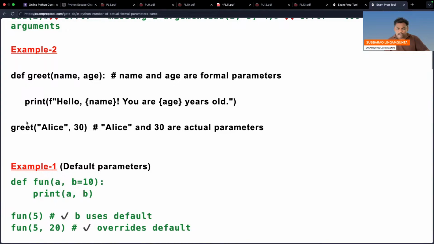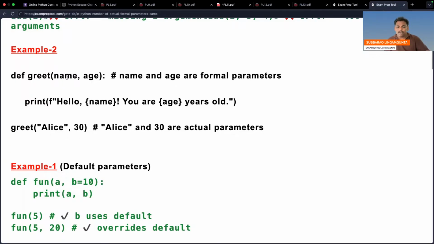Example 2 is going on. It is the main function. From the main function, you call the greet function where you pass two parameters, one a string and another an integer. Received by two people.